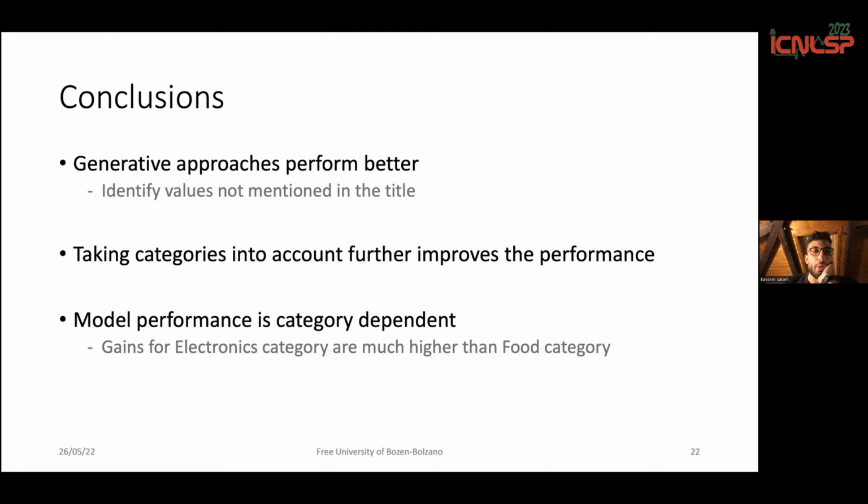We also saw that model performance is category dependent, which from the tables before we can see, for example, that depending on which category of product inside the data set we are working on, the gains could be higher or lower. For example, we saw in our experiments that the results on the electronics category are better than food categories.